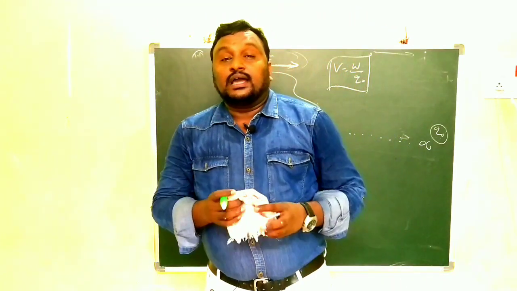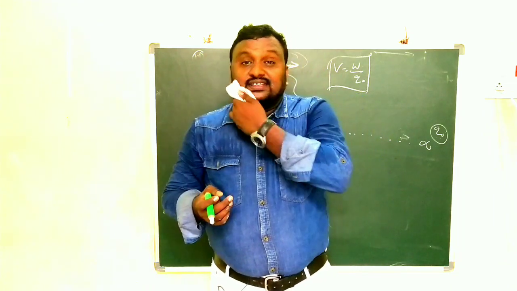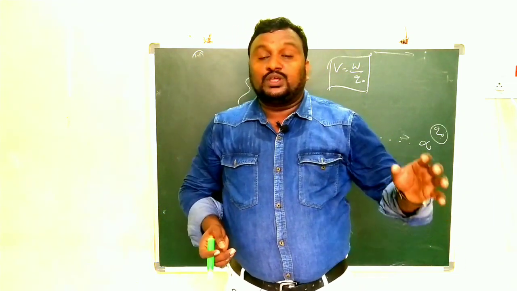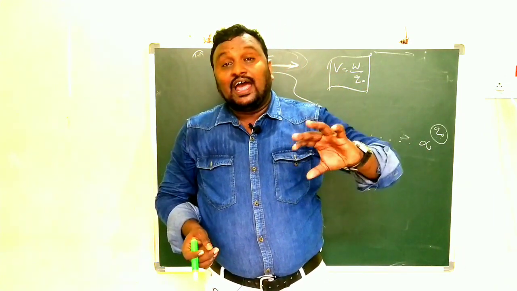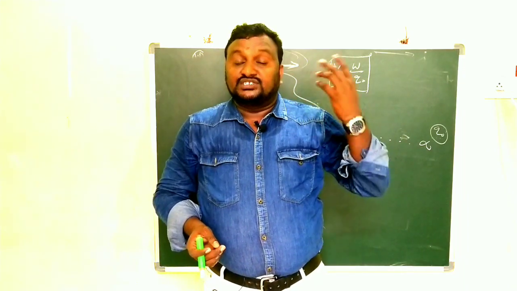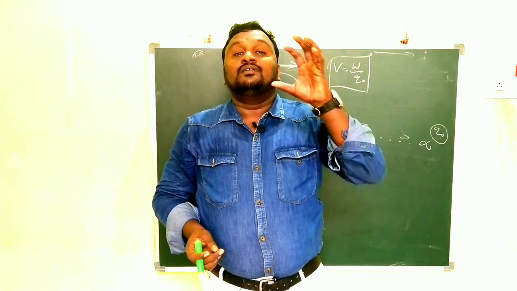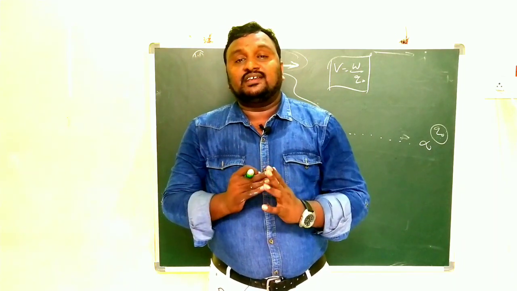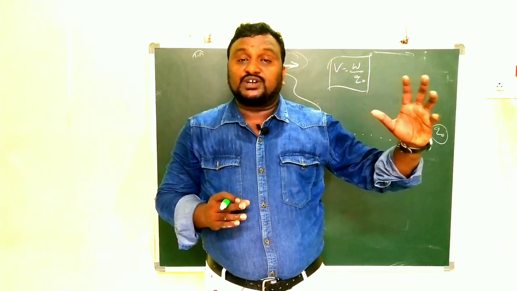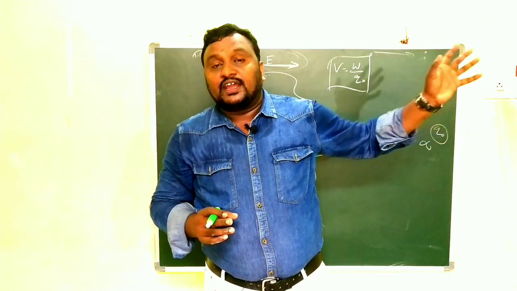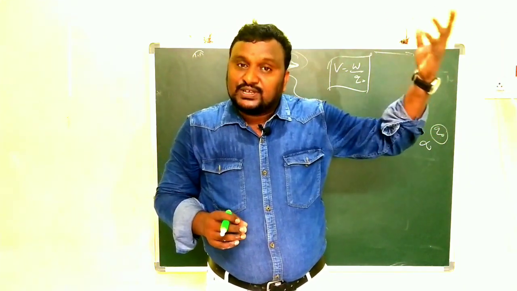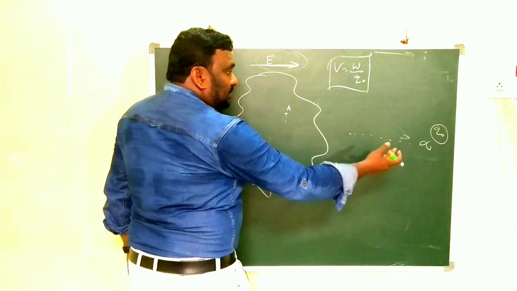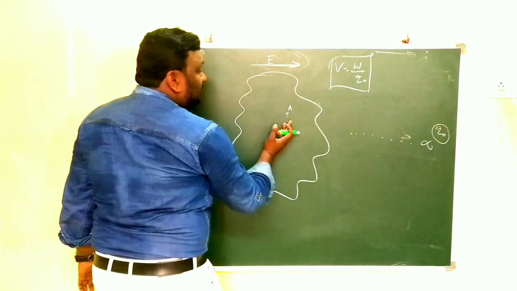Clear? The amount of work done in bringing a charge from infinity to a point in the field and against the field, that is what we call potential. So we are bringing Q naught from here to here, how?